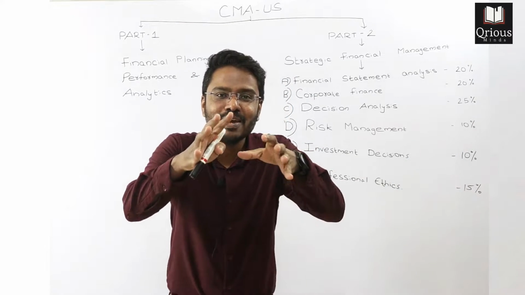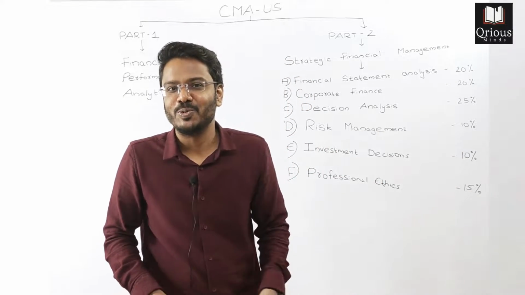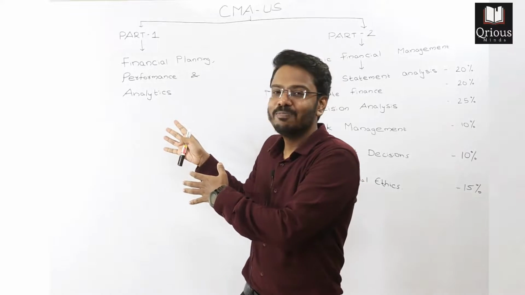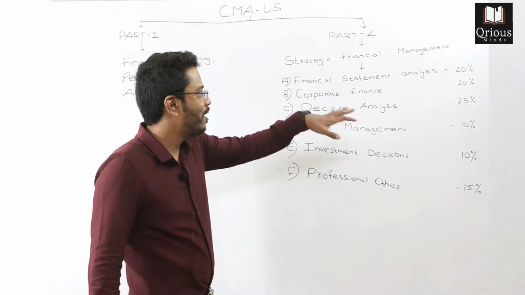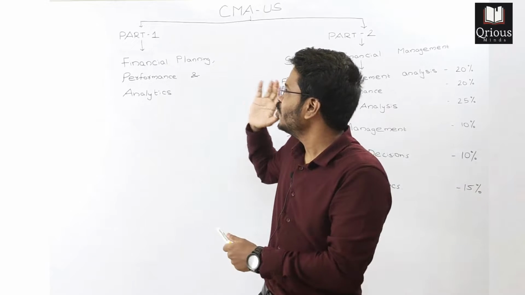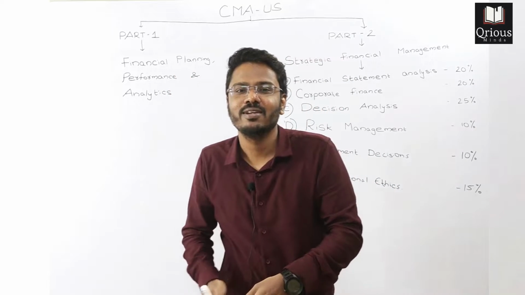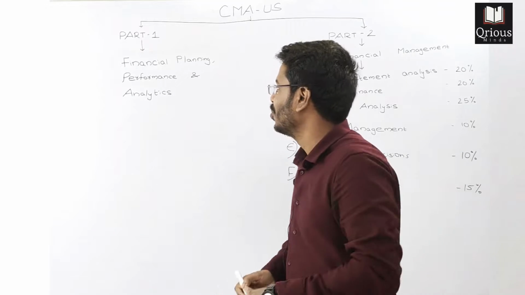As you know, CMA US can be divided into two parts, part 1 and part 2. Part 1 is financial planning, performance and analytics, and part 2 is strategic financial management. Now, what do we learn in part 1? That is financial planning, performance and analytics. Oh my god, it's such a long name.